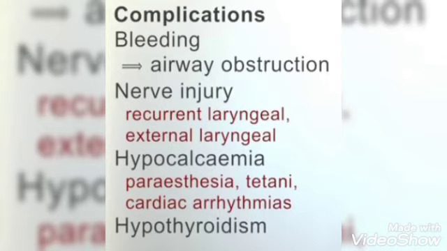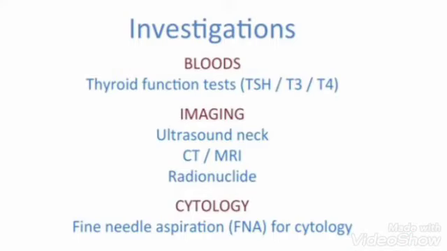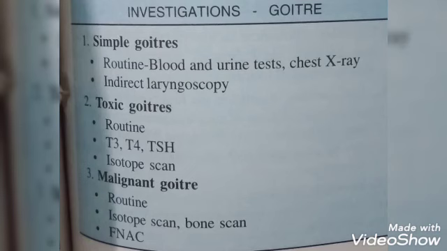In complications, there could be calcification in long-standing multinodular goiter that could lead to hypocalcemia, which will ultimately lead to paresthesia, tetany and cardiac arrhythmias. There could be hypothyroidism and recurrent laryngeal nerve injury, and hemorrhage in one of the nodules that can cause obstruction to the airways. Also, a long-standing multinodular goiter can transform into follicular thyroid carcinoma.